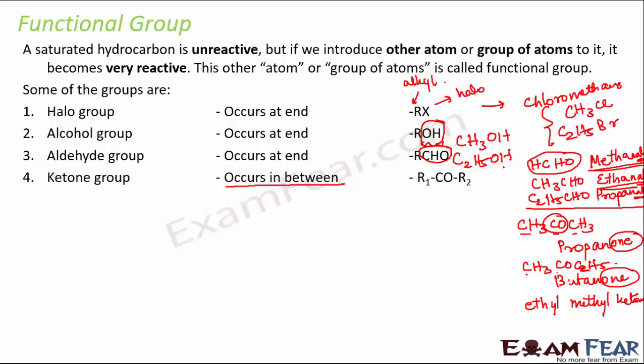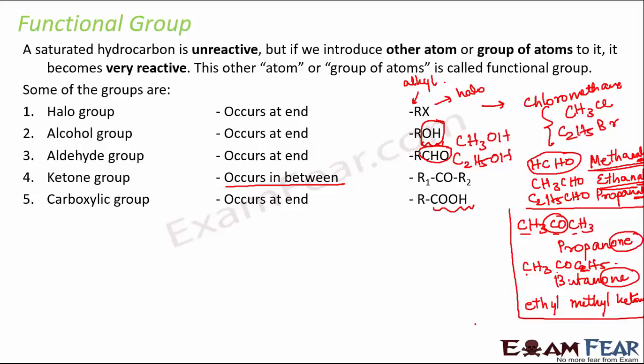Now these namings are important because many times you get questions related to IUPAC nomenclature or common names. So you should know the rules for naming different compounds. Then you have the carboxylic group. In the carboxylic group you have COOH at the end. The presence of this carboxylic group indicates that that particular compound is an acid. So how do we name these kinds of compounds? Let's take some examples for these also. Let's say you have HCOOH. What is this? You have 1 carbon atom. So this is methanoic acid, or the common name is formic acid.